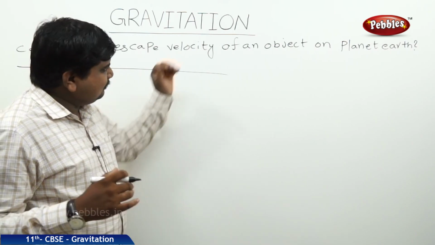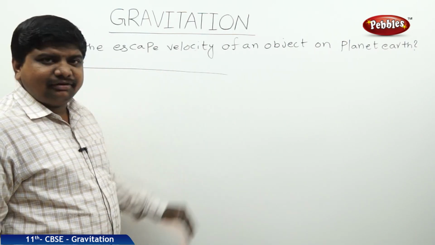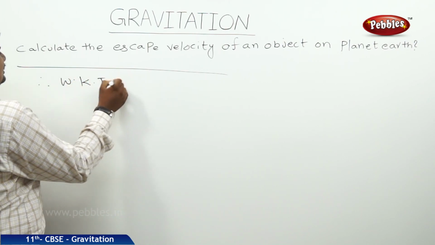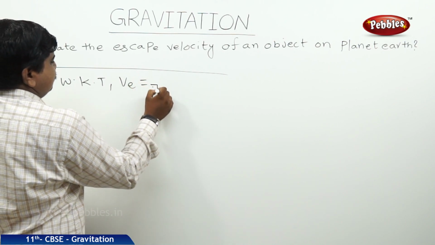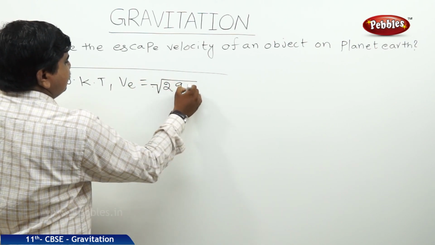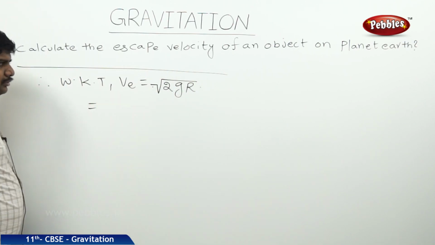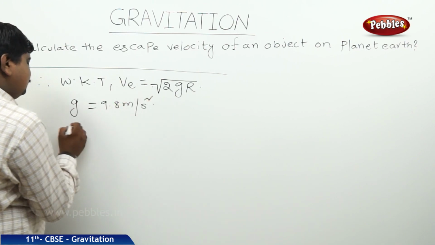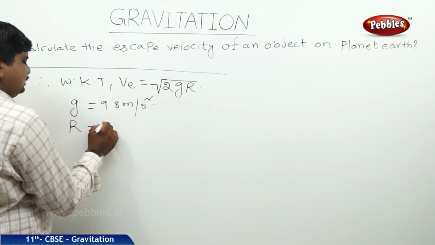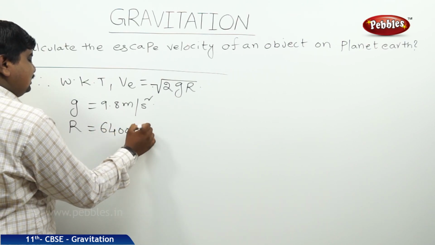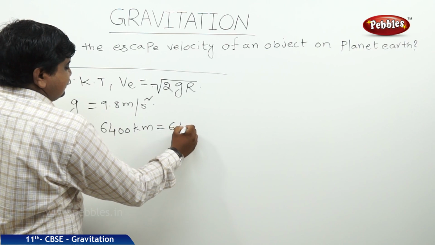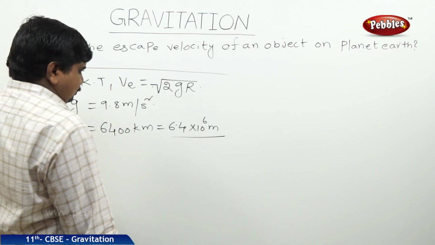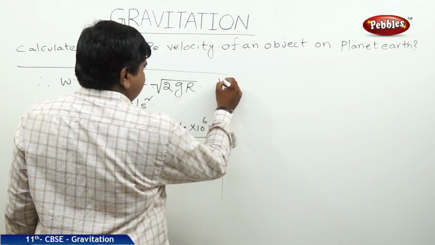No value was given in the problem, but we can easily find out the escape velocity. We know that escape velocity VE is equal to square root of 2gR. We will take g is equal to 9.8 meters per second square. R is equal to radius of Earth, that is 6400 kilometers, so we can write it as 6.4 into 10 to the power of 6 meters. So now we are substituting.